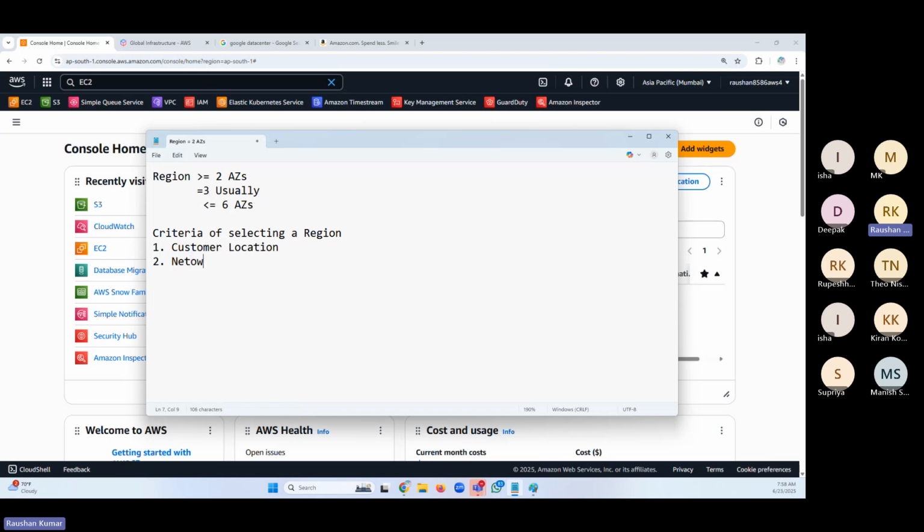We should understand where network latency is more or less. If we have more network latency between my customer location and the region that I'm selecting, I'm not going to select that region. We can check it. We can create the server and ping it, and check how much time it takes to get the ping response.